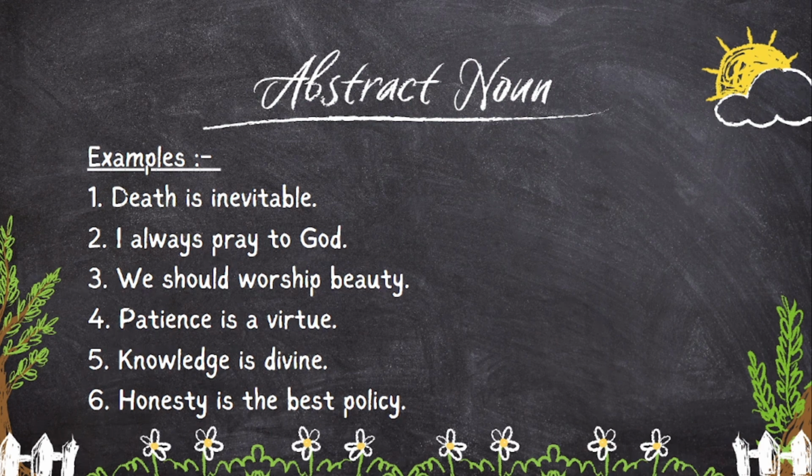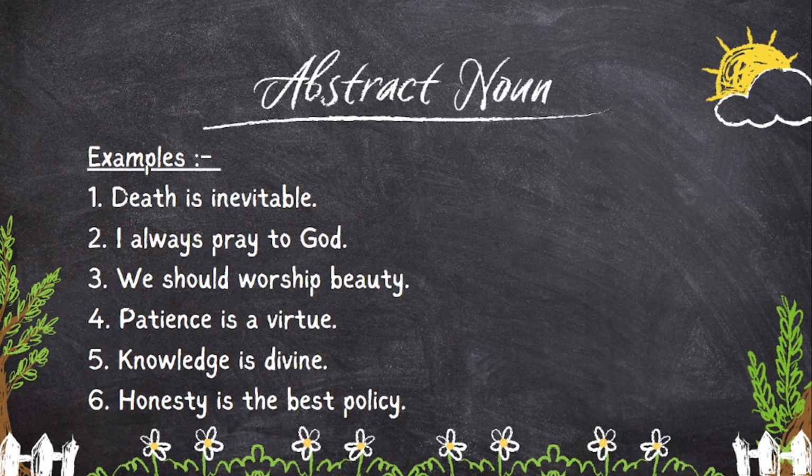The fourth one, patience is a virtue. In this example, patience, it is an abstract noun. So no article is written before the word patience. The fifth one, knowledge is divine. In this example, knowledge is an abstract noun. No article is written before the word knowledge. And the sixth one, honesty is the best policy. In this example, honesty is an abstract noun. No article is written before the word honesty.